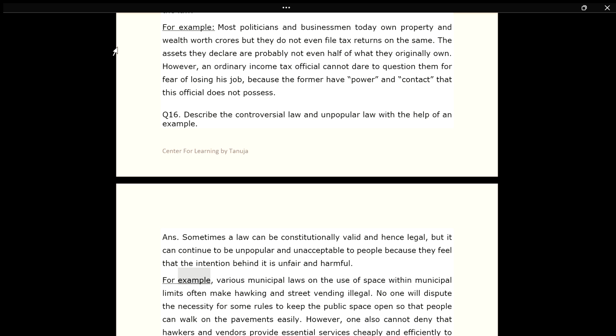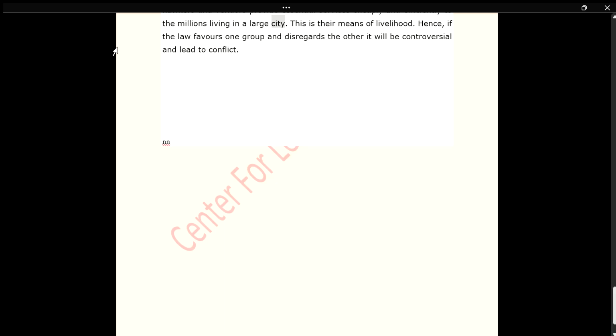For example, various municipal laws on the use of space within municipal limits often make hawking and street vending illegal. No one will dispute the necessity for some rules to keep the public space open so that people can walk on the pavements easily. However, one also cannot deny that hawkers and vendors provide essential services cheaply and efficiently to the millions living in a large city.